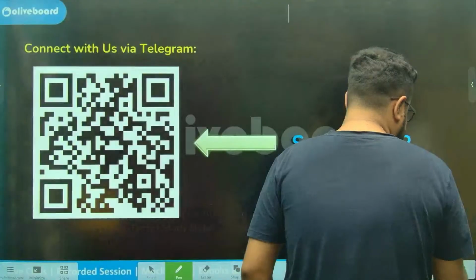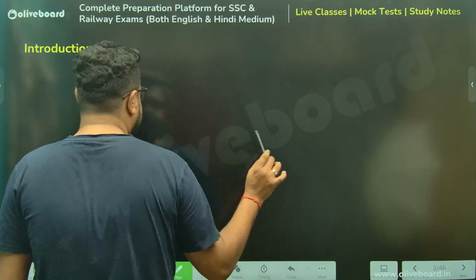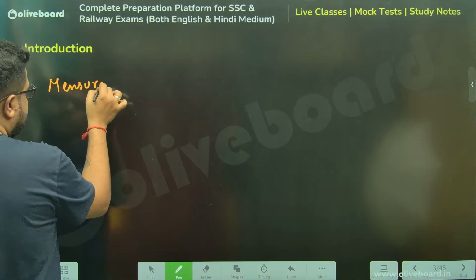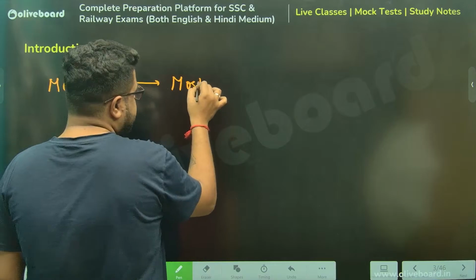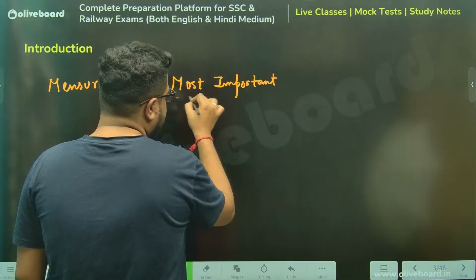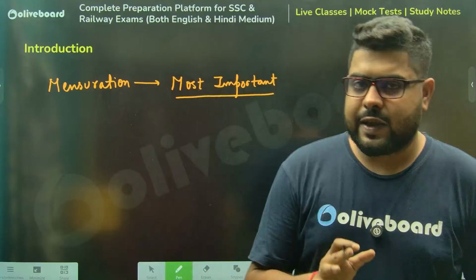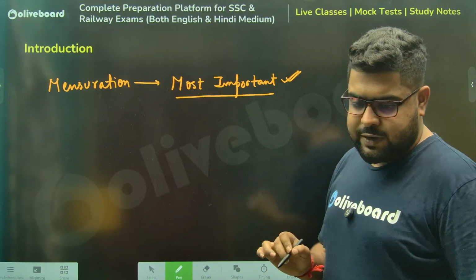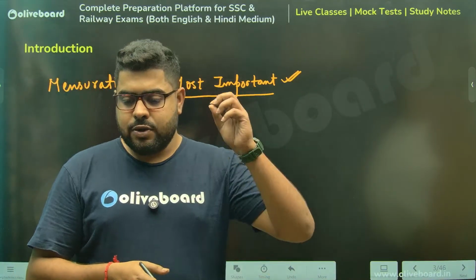Now, with that being said, let's understand. Before I even start with the mensuration, let me say this very clearly upfront. Mensuration last year was the most important chapter, both 2D as well as 3D. So they have asked almost 300 questions from mensuration in 45 shifts. You can divide and you'll figure out per shift what the number is, right? So again, this is a chapter, this is a part where we need to concentrate. We need to do it very good.